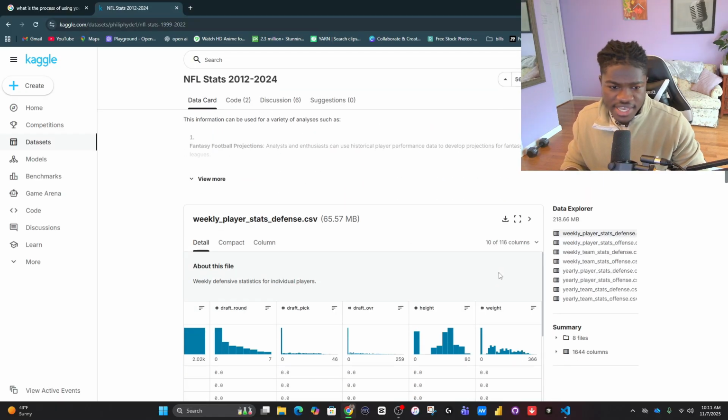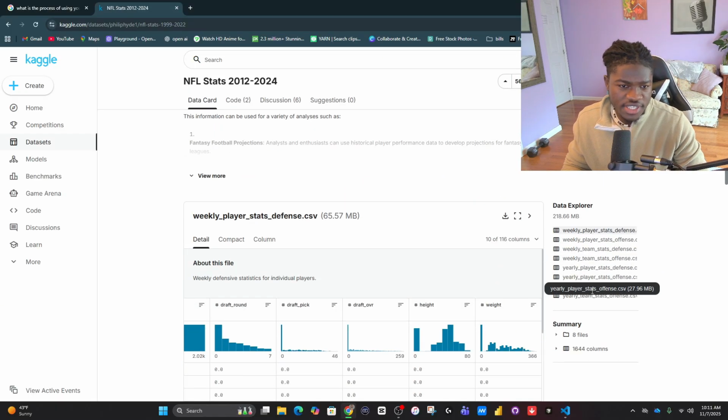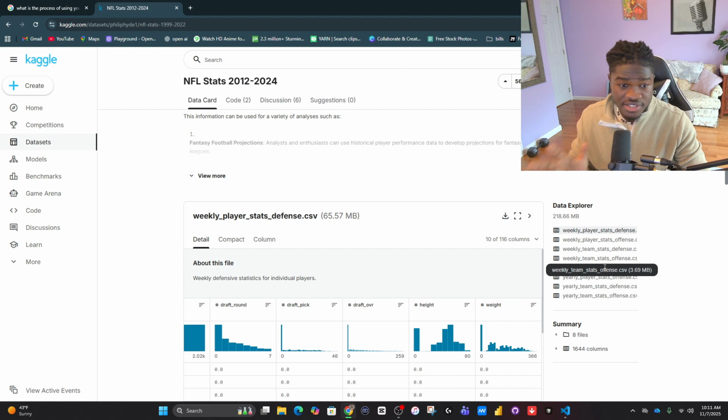I decided the first thing to do when you want to make AI do things for you is to find food. And food for me is data. I really like this data set. You have the weekly player stats, you have the weekly offense, the weekly defense. I found data on the internet that has so much nutrients that could actually make an AI, an artificial intelligence thing, predict NFL players' performance.